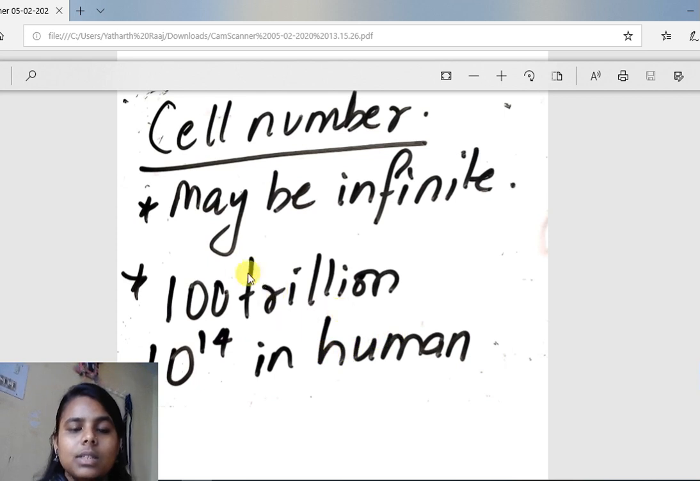It is just the average. It is not that a lean and thin person will contain this much cell and a fatter person will contain this much cell. It is not like that. It is an average number. So 100 trillion cells are present in humans on an average.